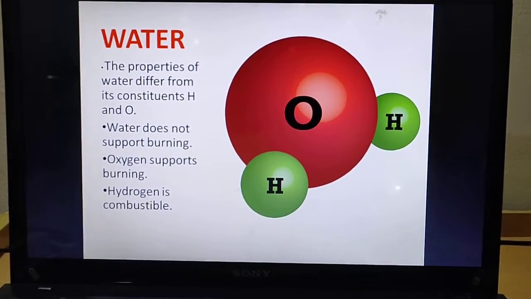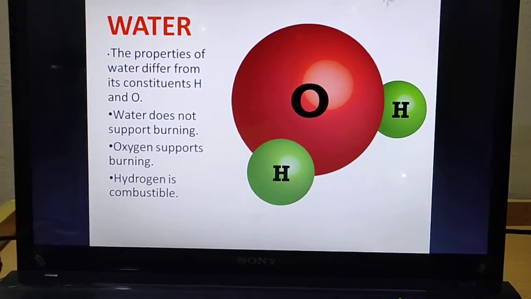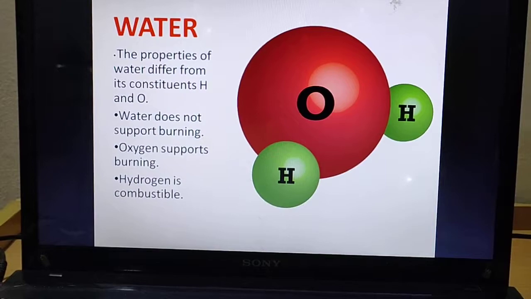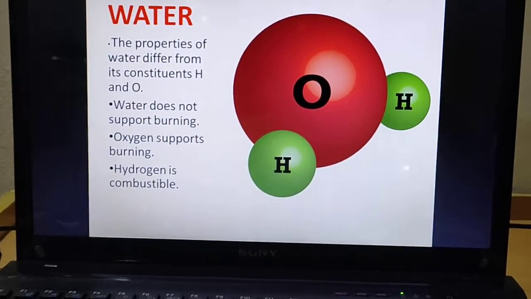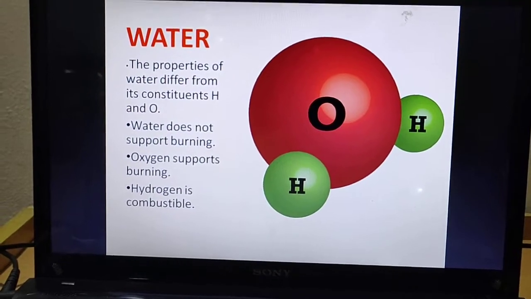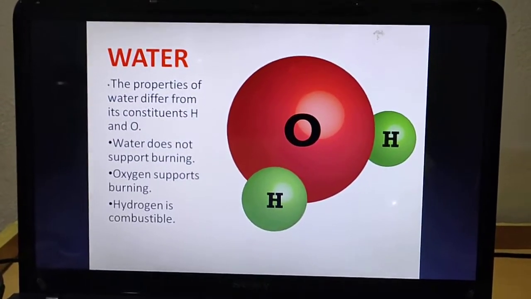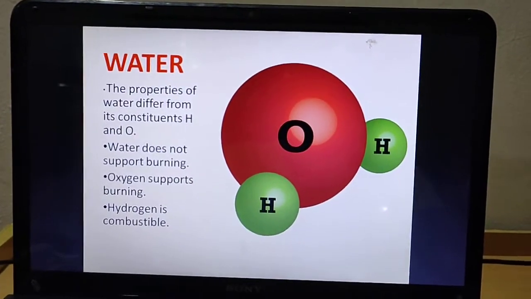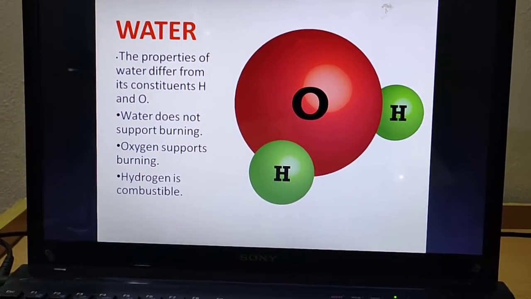Now, if you see, the properties of water differ from its constituent hydrogen and oxygen. As we all know, water does not support burning, but oxygen supports burning and hydrogen itself is combustible. So you can see the properties of a compound are not matching with the properties of the elements from which it is made up of.